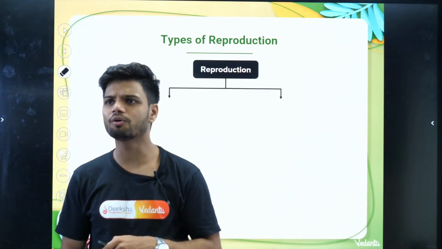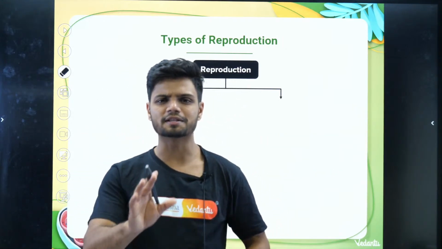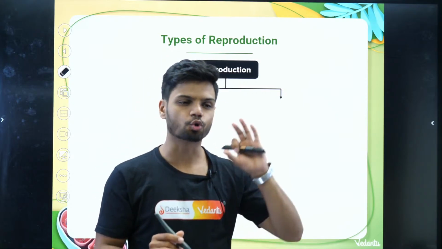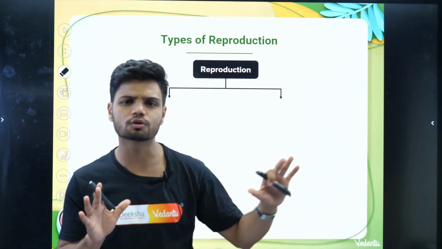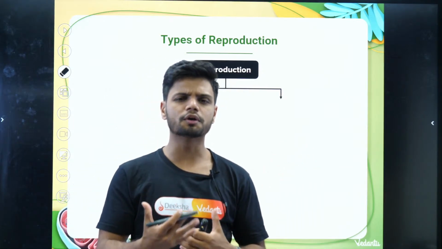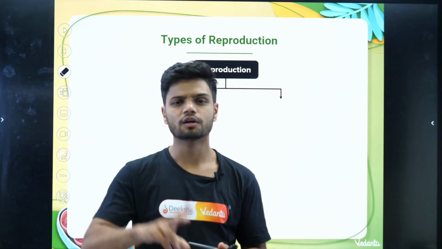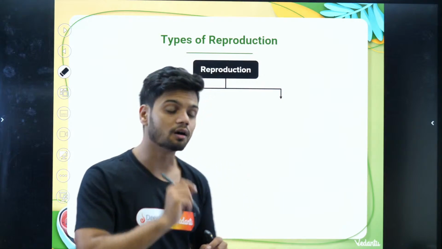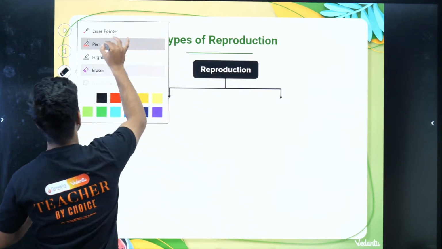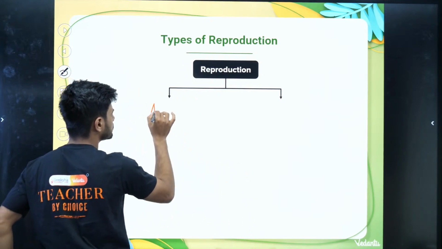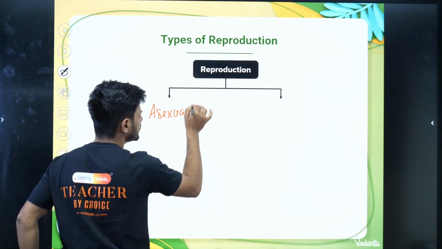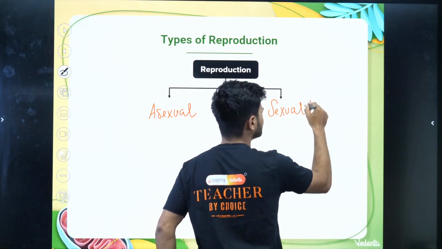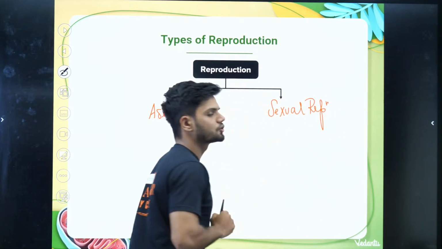Clear? Now let us get to the big main part of the chapter. This is what you've been learning, but your NCERT has told all those concepts, so we have discussed them. If you talk about reproduction, there are mainly two types of reproduction. One type is called asexual reproduction. The other one is called sexual reproduction.